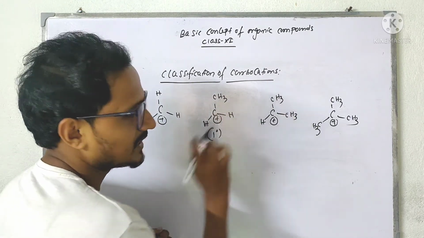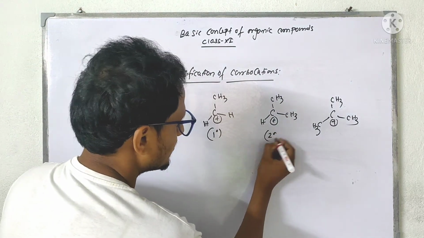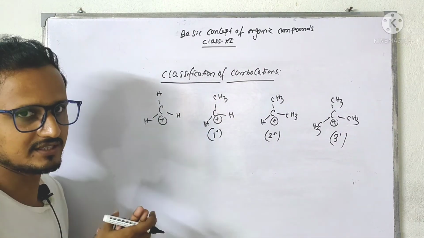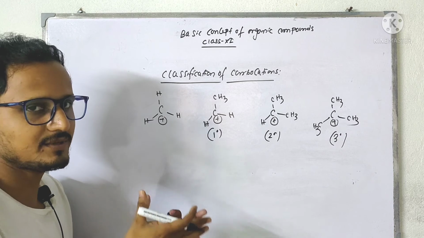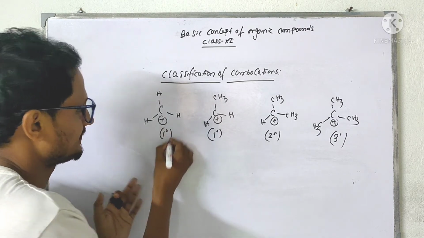It is attached with two methyl groups, that means two carbons are attached, two alkyl groups, so it is 2 degree carbocation. It is 3 degree carbocation. Now it cannot be 0 degree. We cannot write 0 degree. It will also be primary, that's 1 degree.